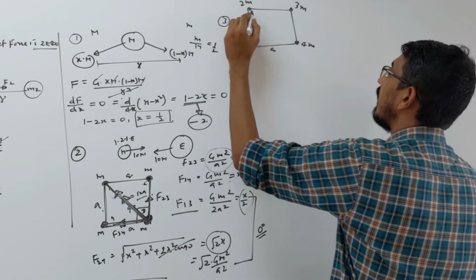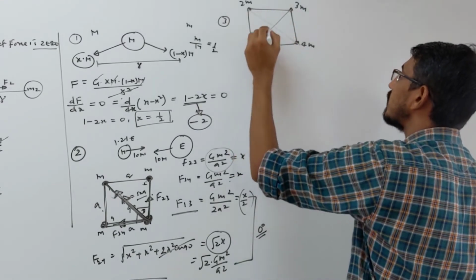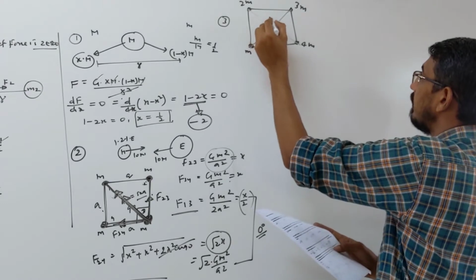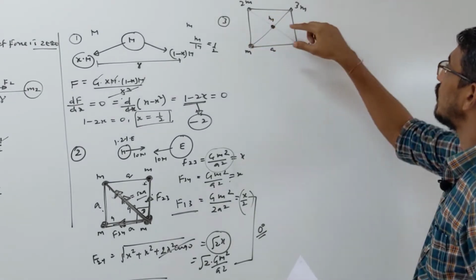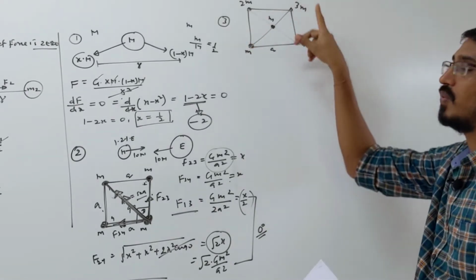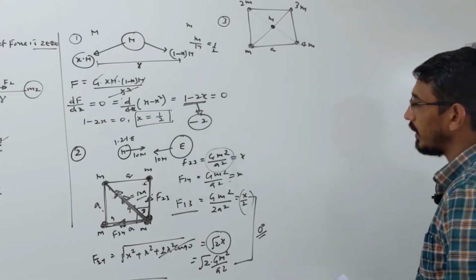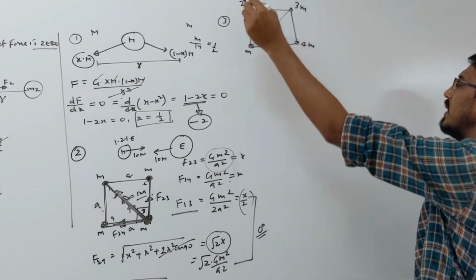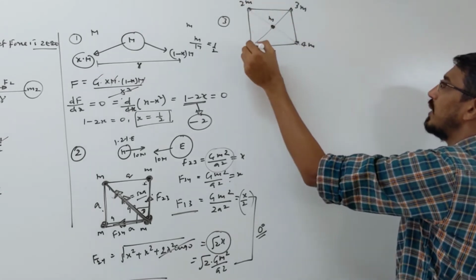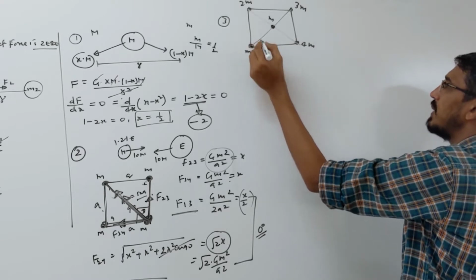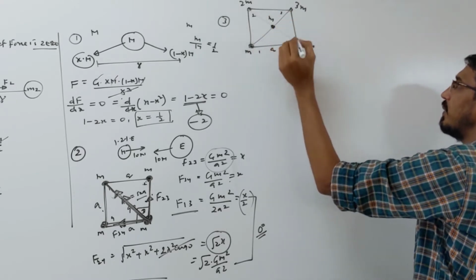So one particle is placed at the center of the square, and they gave its value as m. Any value can be given. What is the force on this particle due to all these 4 particles? Let's calculate it one by one. So how do we calculate? Let's start with this. Look here. What is the force on this particle due to this? I am giving names also, obviously 1, 2, 3, something you can say to understand.